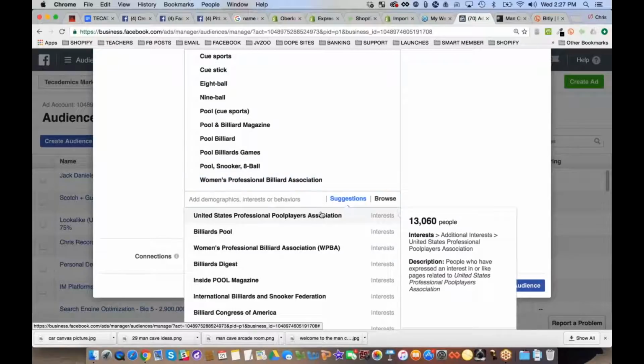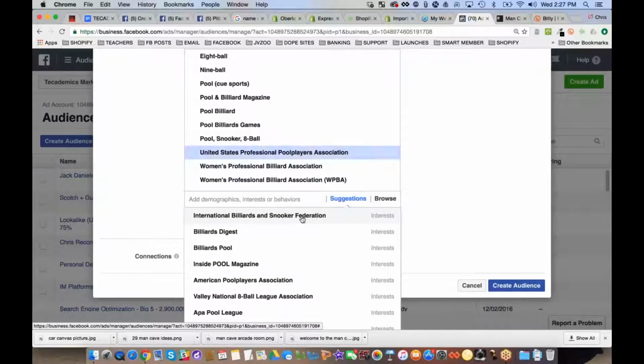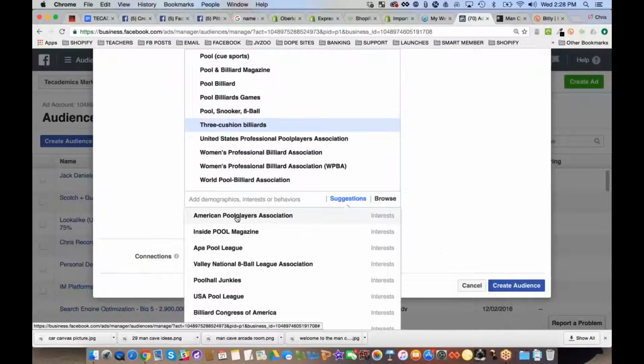You guys, by the way, just by doing this, we've already dove into like level 3 niches here. These are great ones. Women's Professional Billiards Association. Now, that's women. We're targeting men, but still, you can choose it because it doesn't matter. We're narrowing it down to men anyways. United States Professional Pool Players Association, International Billiards Snooker Federation, Billiards Digest Magazine, 3 Cushion Billiards.